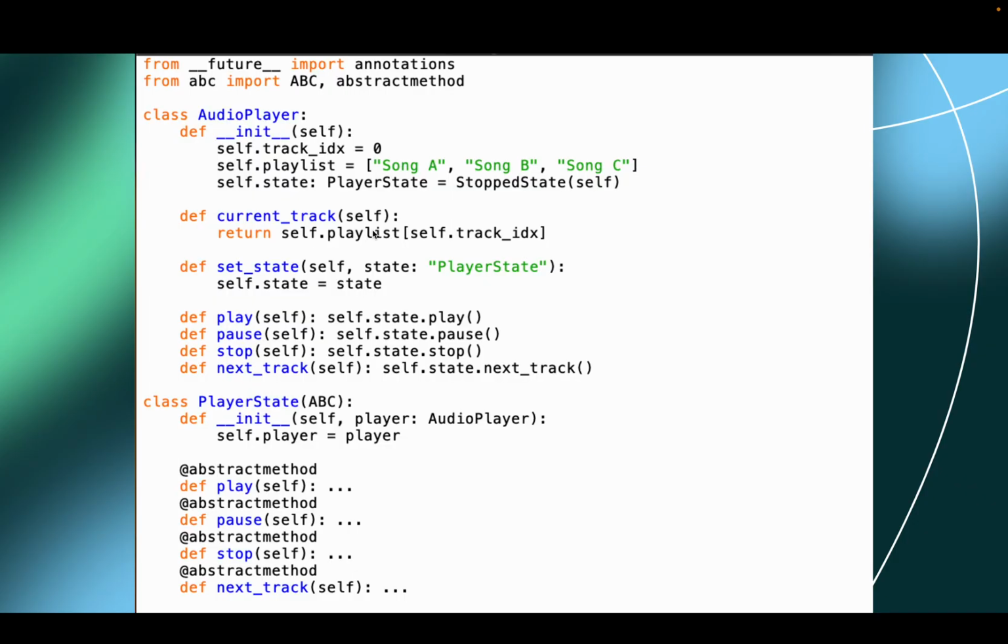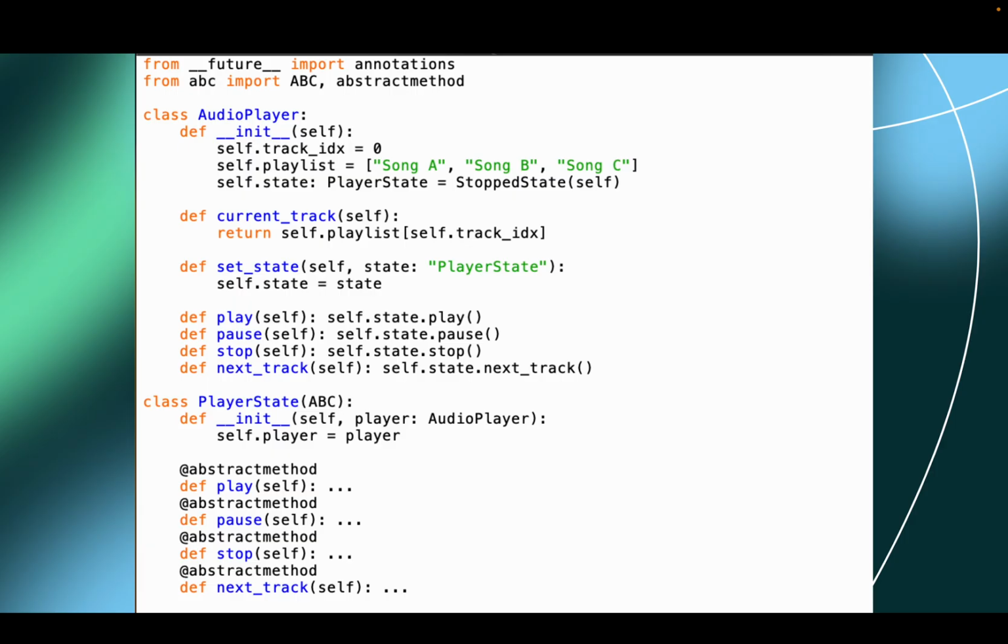So here's the imports and base classes. What it does is basically define the contract every state must follow, and enforce that concrete states implement the same API. Player state is the abstract state. It declares the operations the player supports. Each concrete state will implement these methods. Because the context holds a player state, it can call play, pause, stop, and next track without caring which concrete class it is.